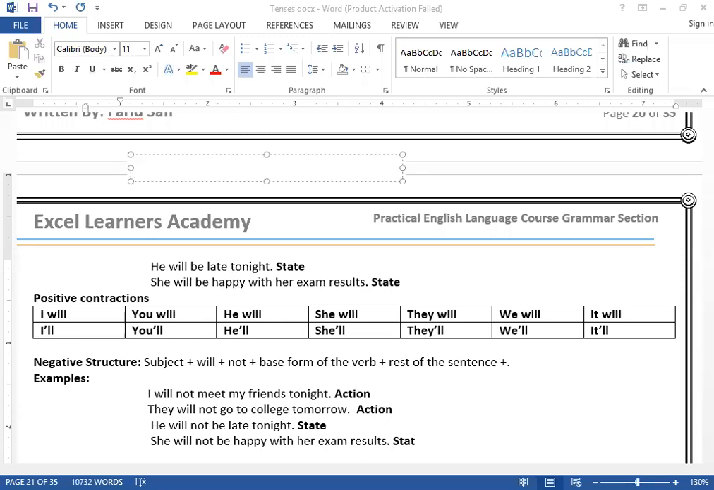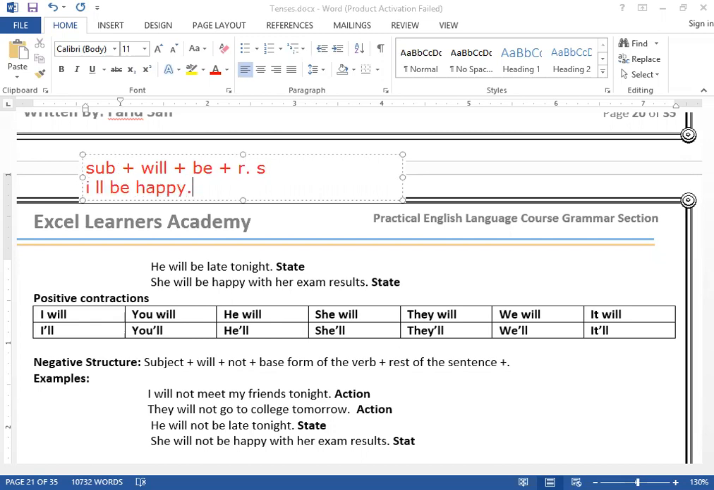Look, we will use the subject. After the subject, we put will, and after will, we will put the word be. Be is the main word, plus the rest of the sentence. Like for example, I will be happy. Do you see? We have used be here. Be is a main verb, so it shows what? It shows a state. I will be happy. I will be happy if I go to UK. Clear? I will be happy.